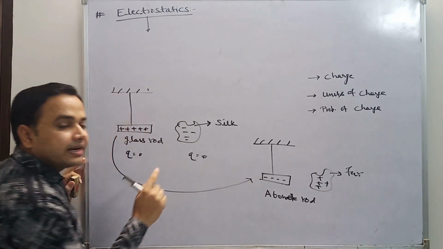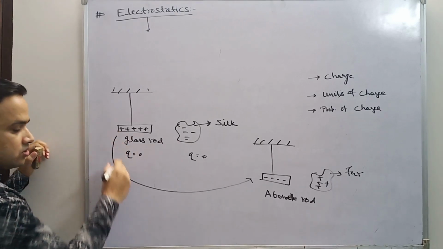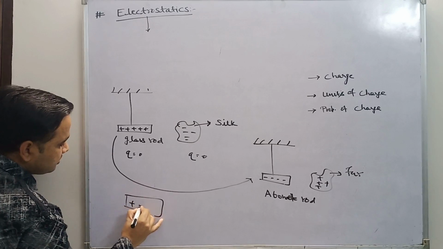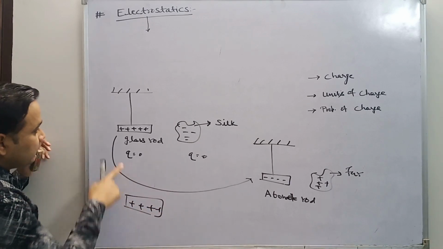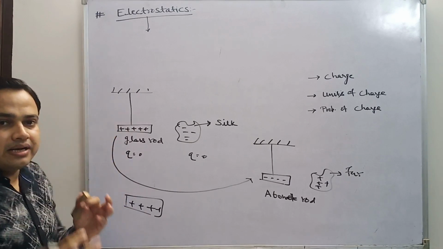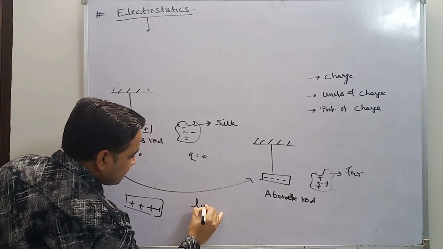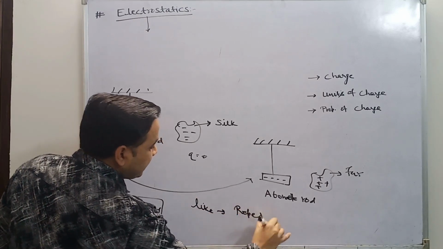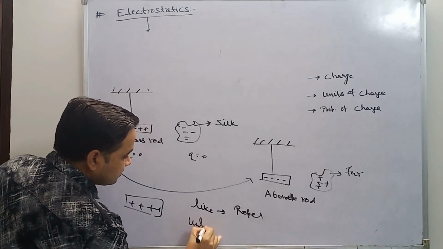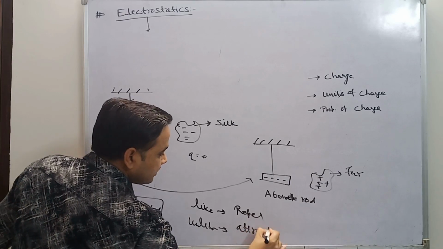these rods attract each other. Similarly, if a similar glass rod comes near to this glass rod, then they will repel each other. It means similar charges, or like charges, repel each other, and unlike charges attract each other.